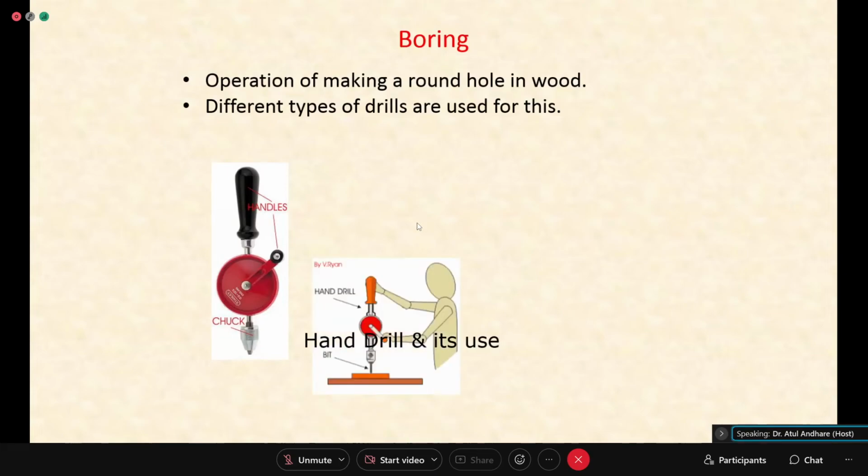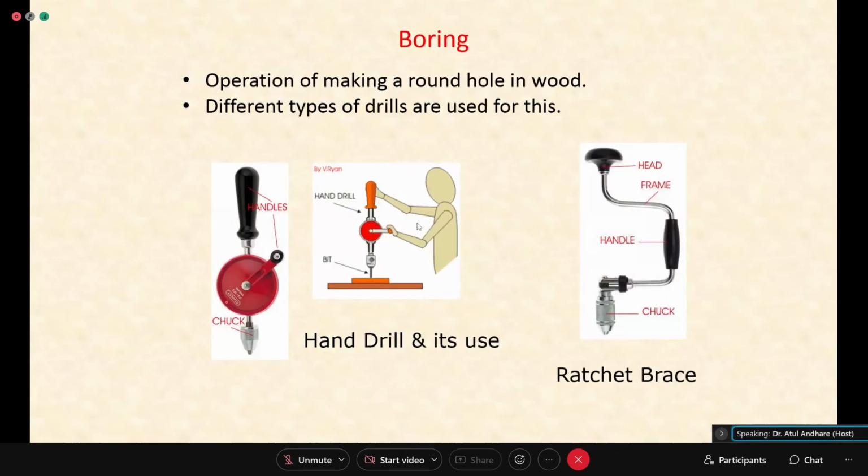Then the operation of making holes is called boring or drilling. Normally you do this with a hand drill. You may have seen it at other places. So you have a drill bit here. You make holes. The drill bit is held by a holding device that is called a chuck. And this handle is rotated. So instead of a drilling machine, you have a hand drill.